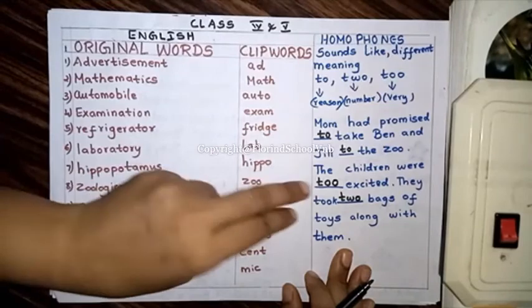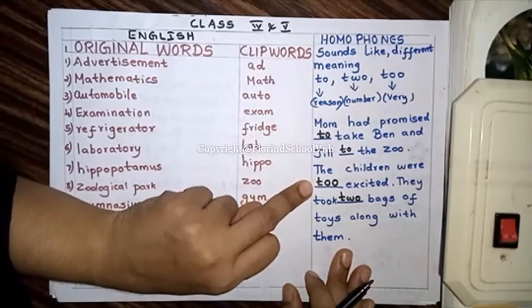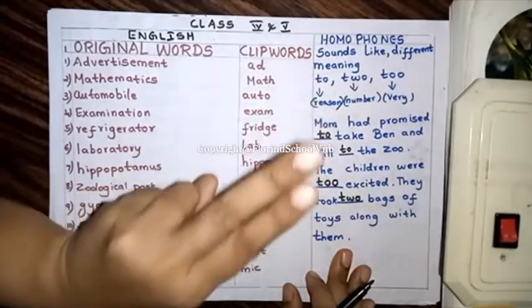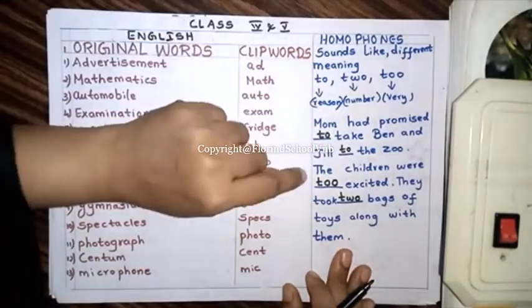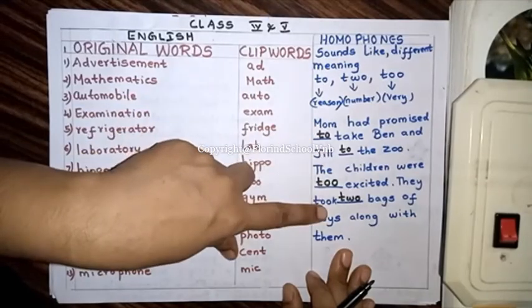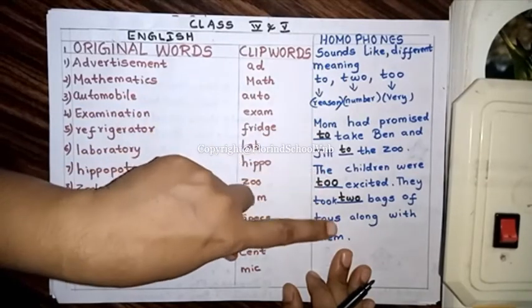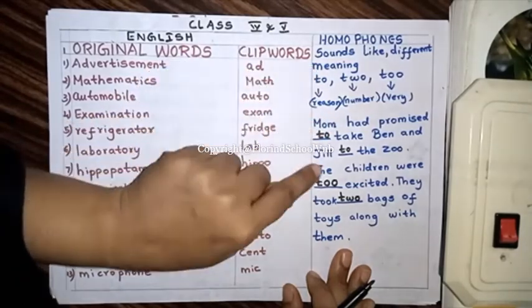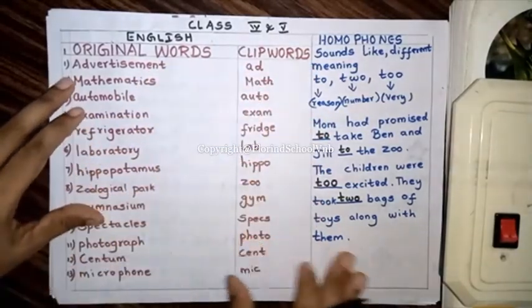The children were too excited, very much excited. They took 2 bags of toys along with them. Now you know how homophones are used in different ways in a sentence.